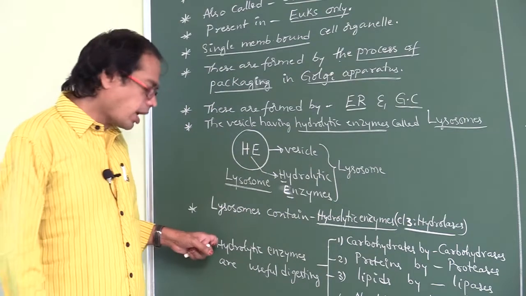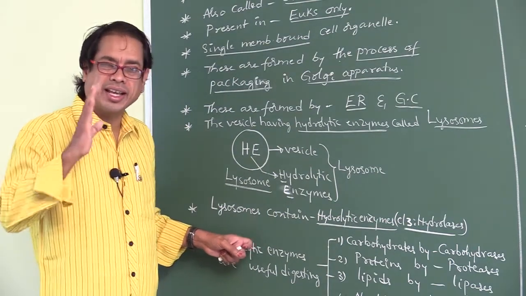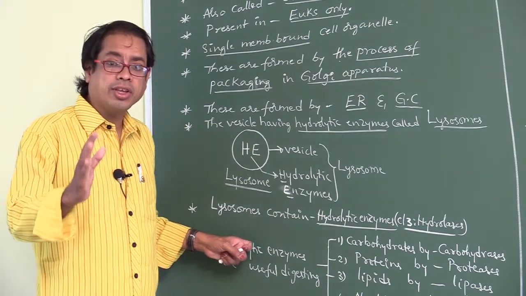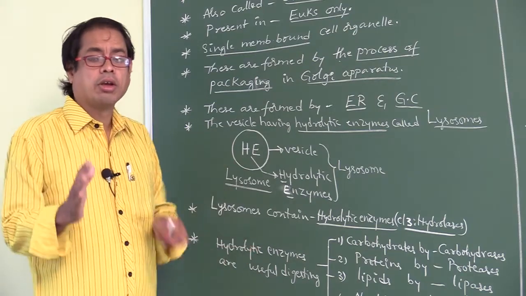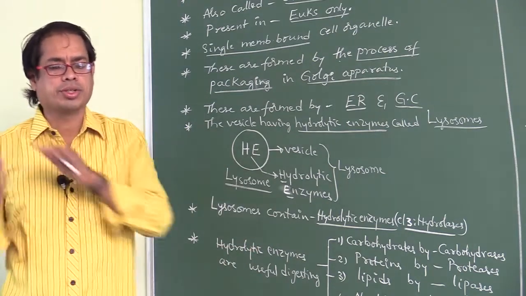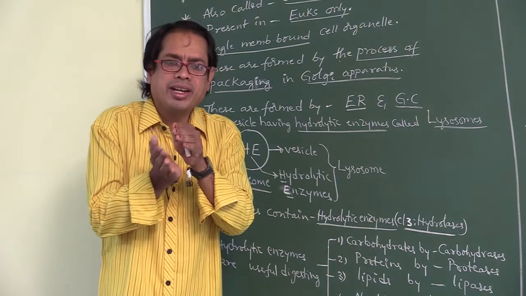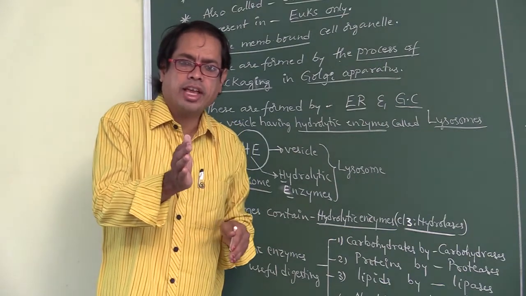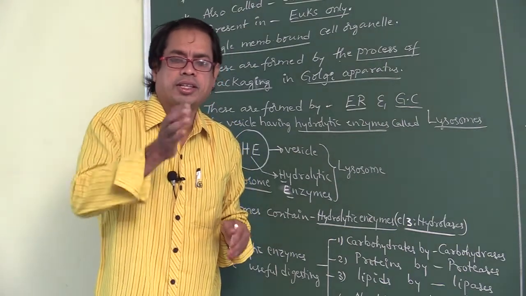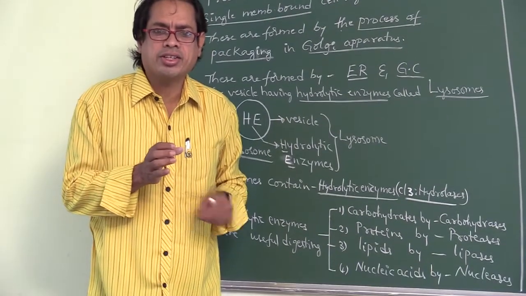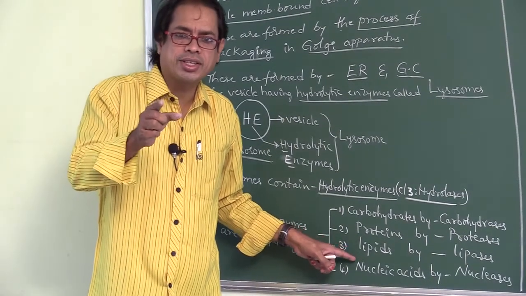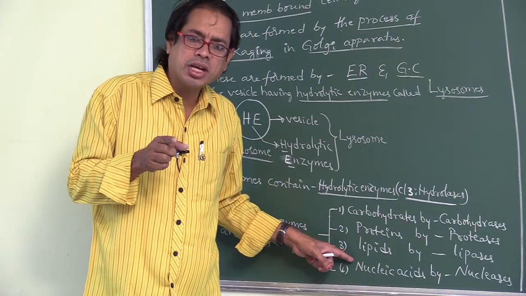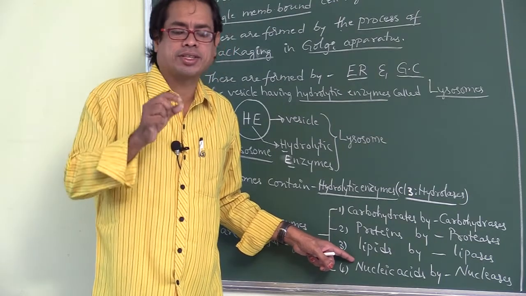These hydrolytic enzymes are useful for digesting polymers into monomers. Carbohydrates are digested by carbohydrases. Proteins are digested by proteases. Lipids are digested by lipases.